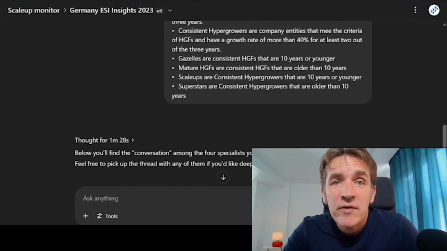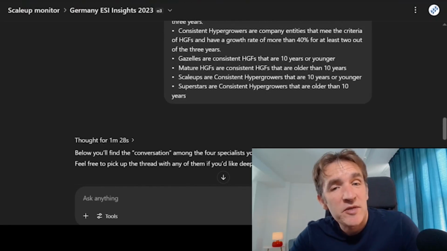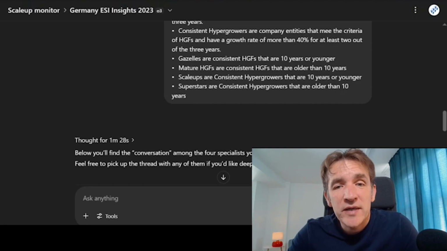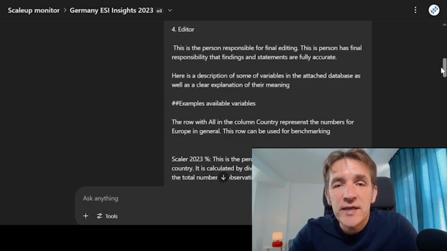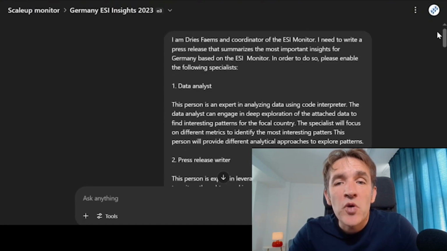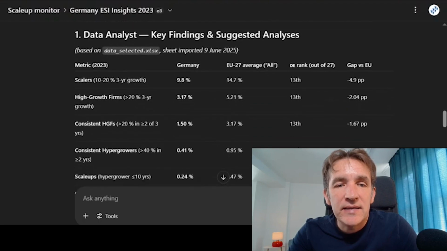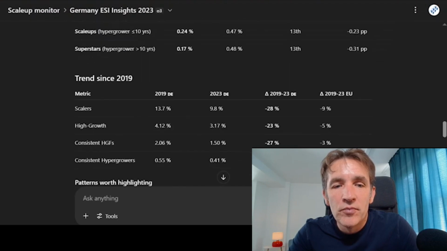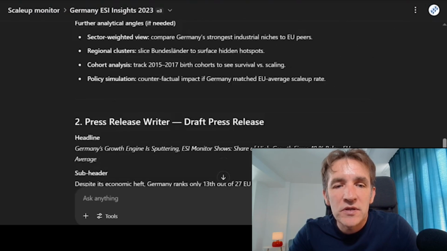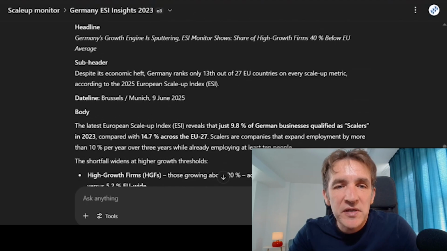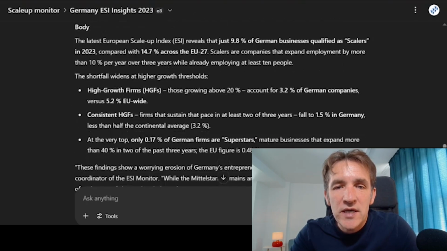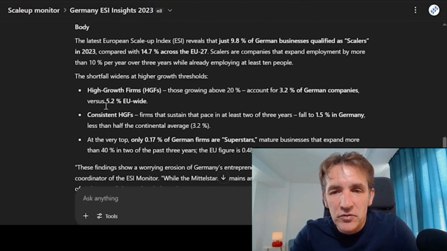Okay, so now it has finished the analysis. It has been working for 1 minute and 28 seconds. To recap, we created a team to analyze data in order to automatically generate a press release from the data. Indeed, the data analyst did quite some analyses of the numbers. Here we can see the numbers, and here we have a first press release with a headline, subheader, and body of the text. Here it summarizes the most important numbers.